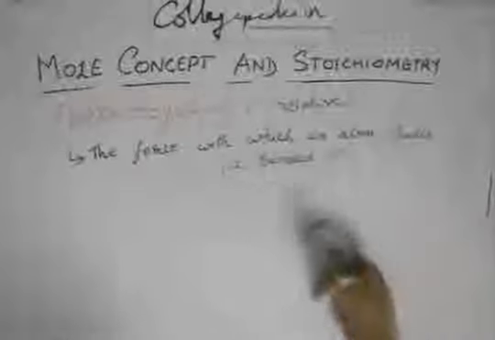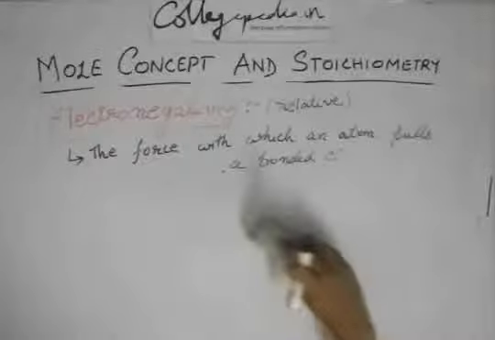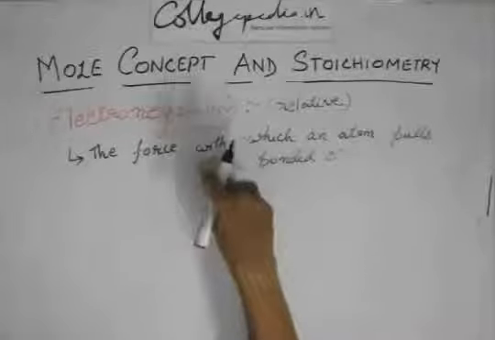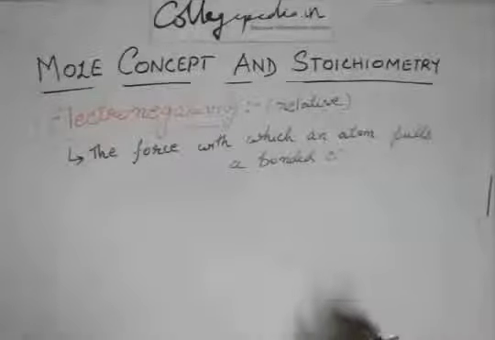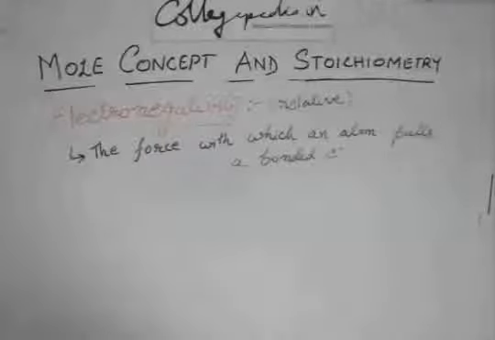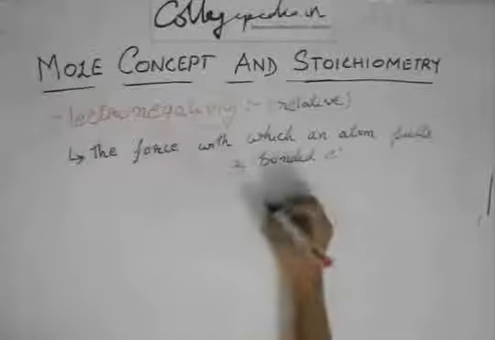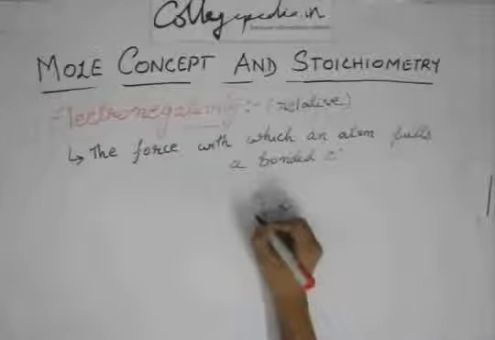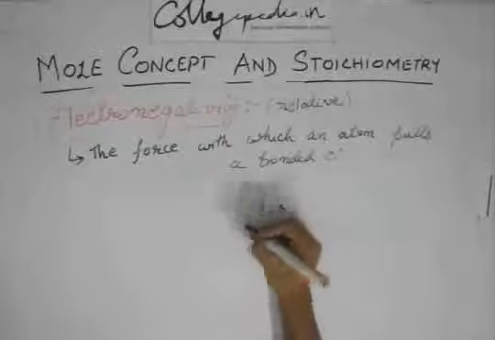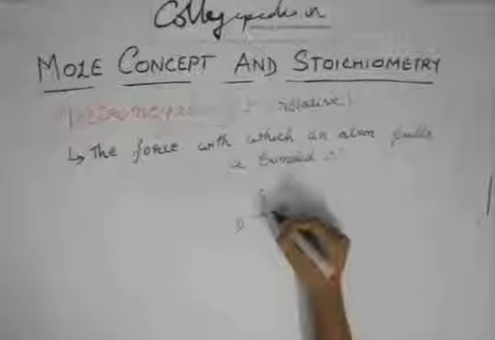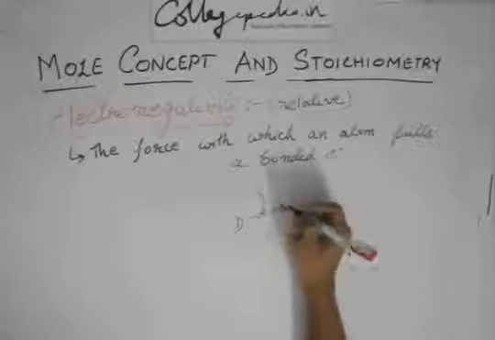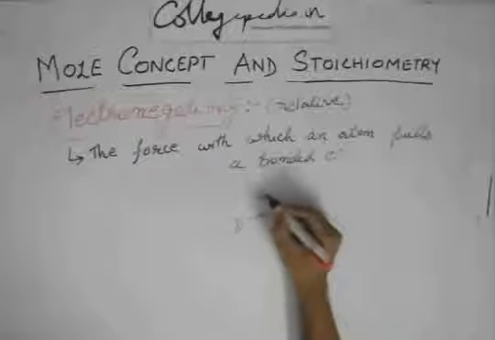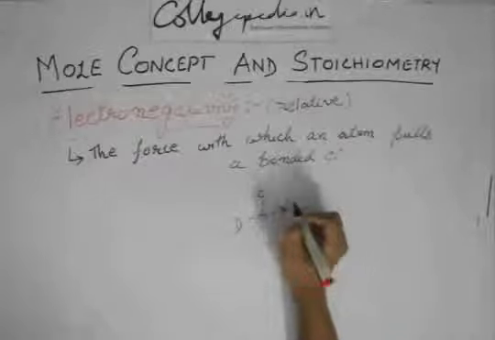So why is this important actually? Because even in a compound, suppose you have A, B, C and D, maybe like this, you have bonds. They don't have any charge as such.